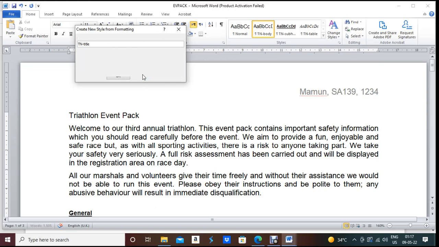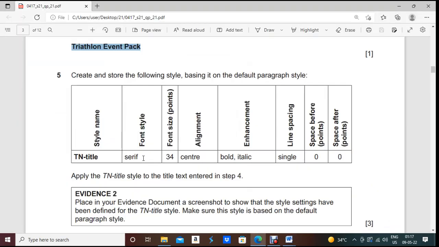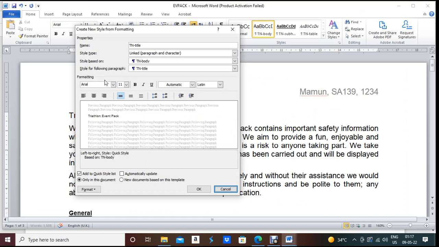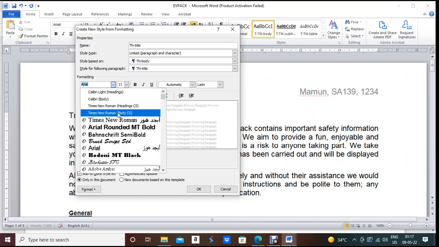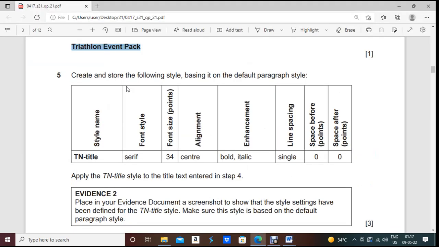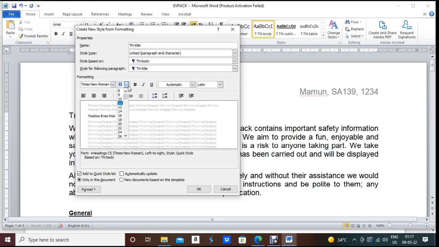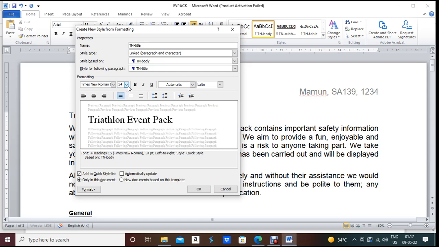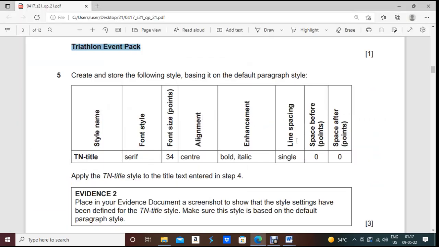Then click on Modify, and after that, according to the question paper, serif font. Serif means with lines, that means Times New Roman. Okay, Times New Roman. Then it should be 34 point. 34 is not listed here, so you have to write 34 point manually. After that, the alignment is center, this one. Now you can check that it is gradually changing here also. You can identify whether whatever you are doing is perfect or not. Now next, bold and italic.